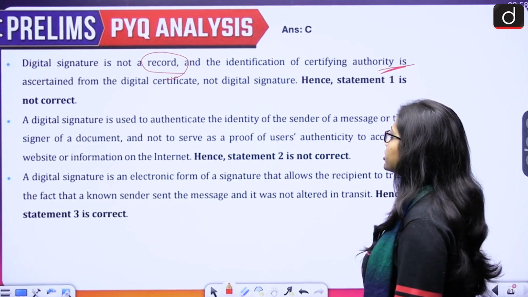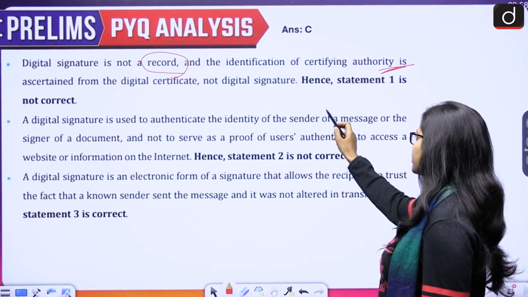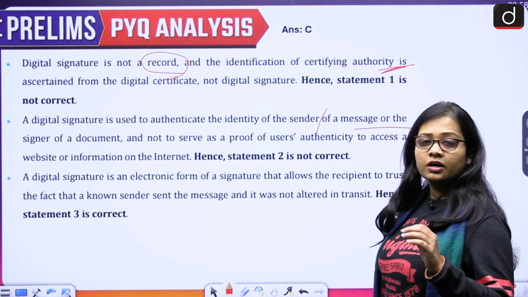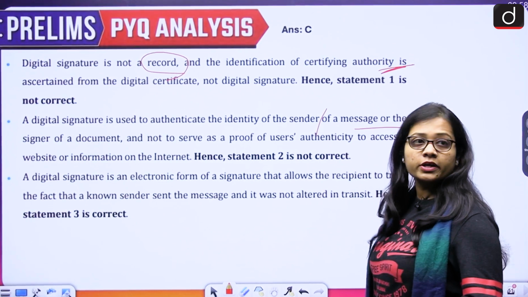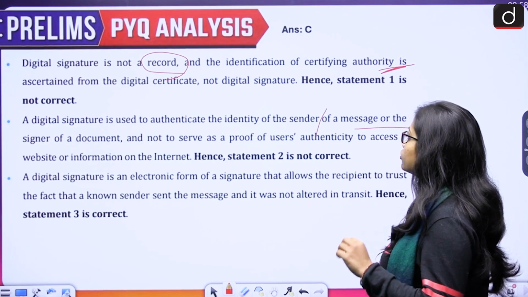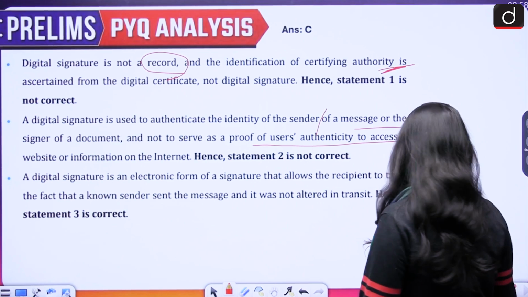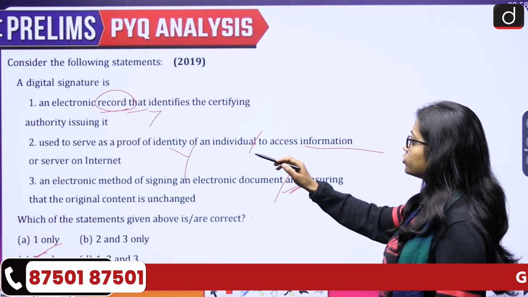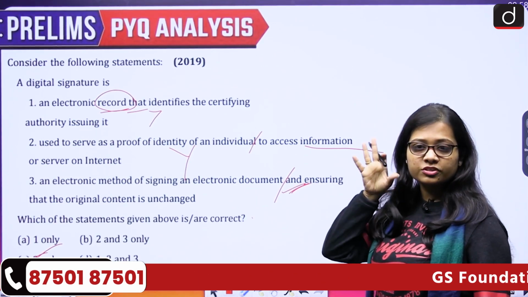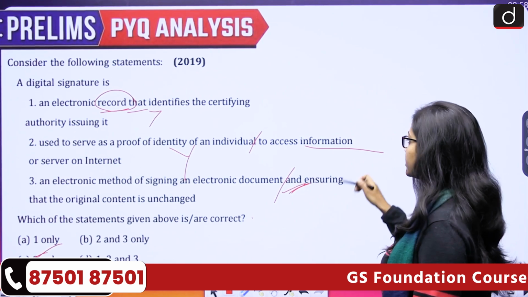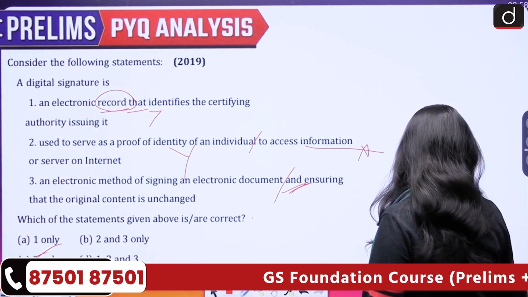A digital signature is used to authenticate the identity of the sender of a message or the signer of a document, and not to serve as a proof of user's authenticity to access a website or information on the internet. So a digital signature is not a proof of identity. So second also becomes wrong.